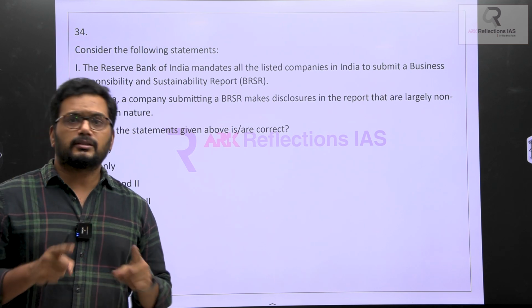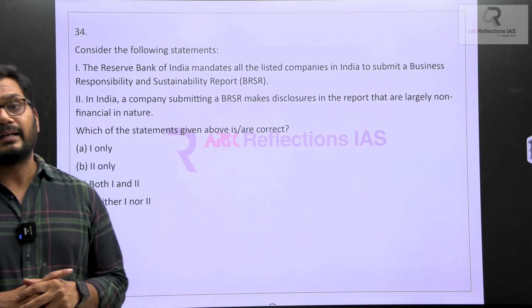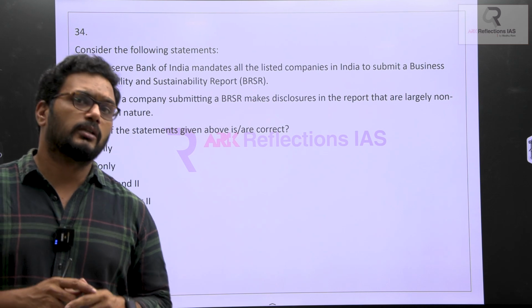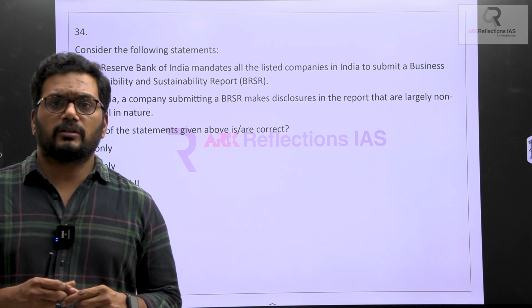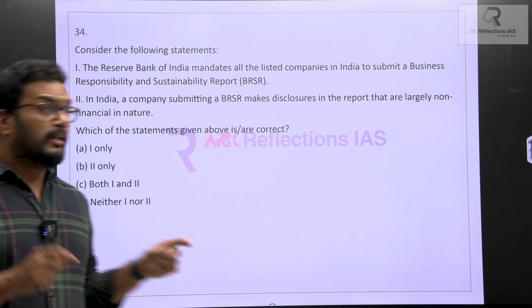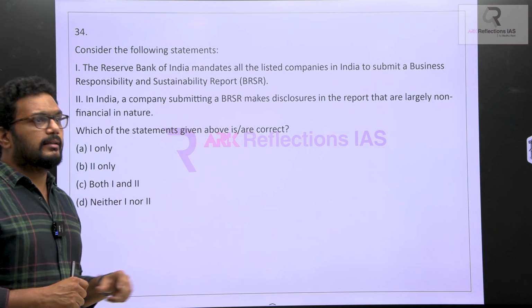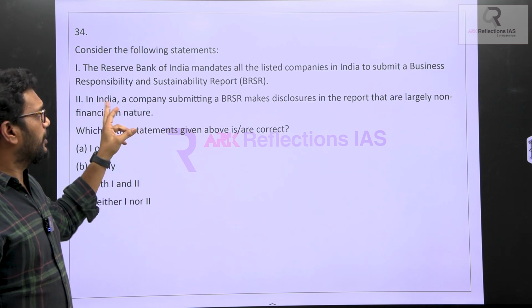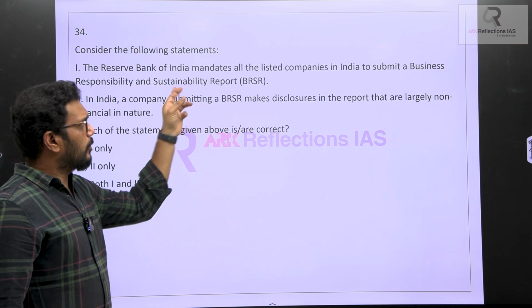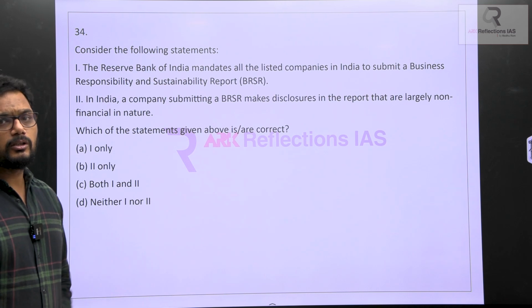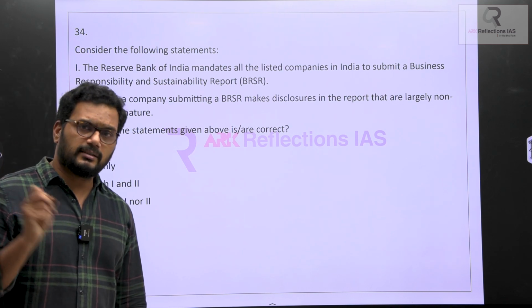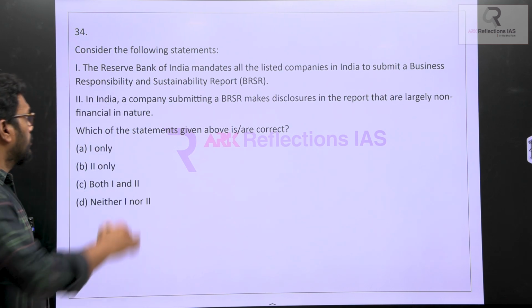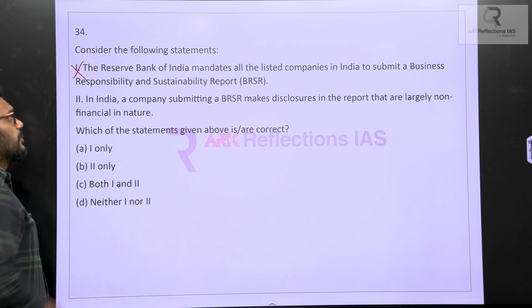In that, we have also discussed IPOs, FPOs, etc. We also discussed what are listed companies and what are unlisted companies. Those companies whose IPOs are being sold, we call them listed companies. In that topic, I'm not referring to listed, unlisted here. I'm talking about the topic which we have discussed. Here it says Reserve Bank mandates, but it is not the Reserve Bank, because the nodal agency for regulation of these listed, unlisted will be SEBI. So in that case, RBI should be the wrong answer.